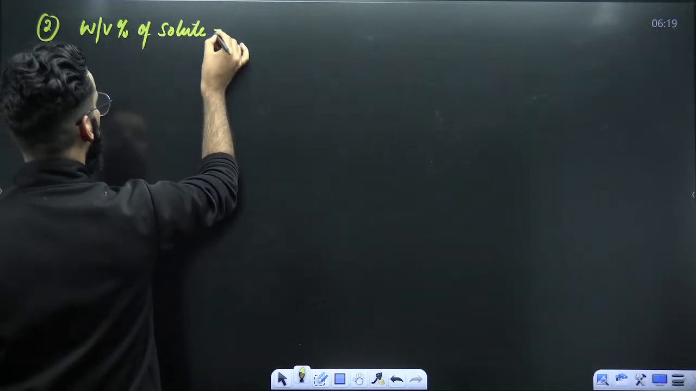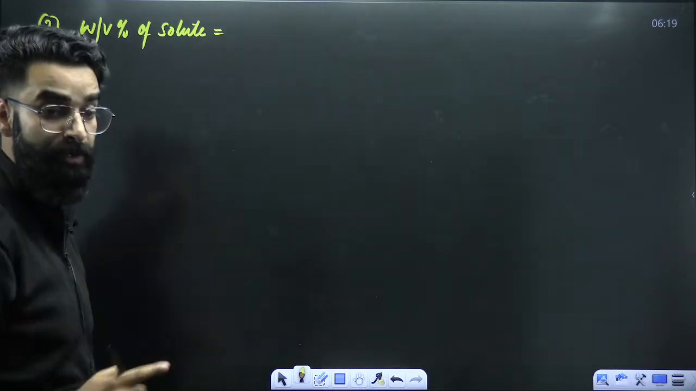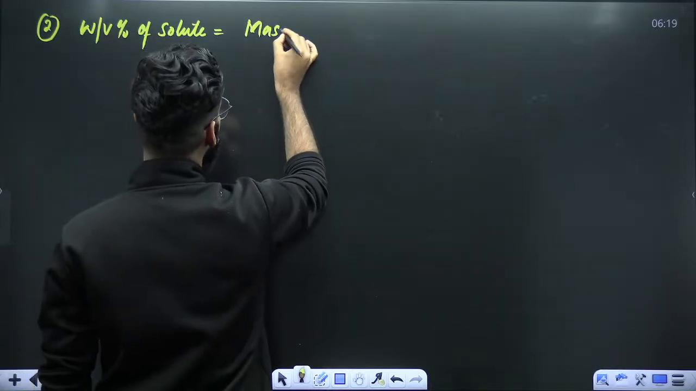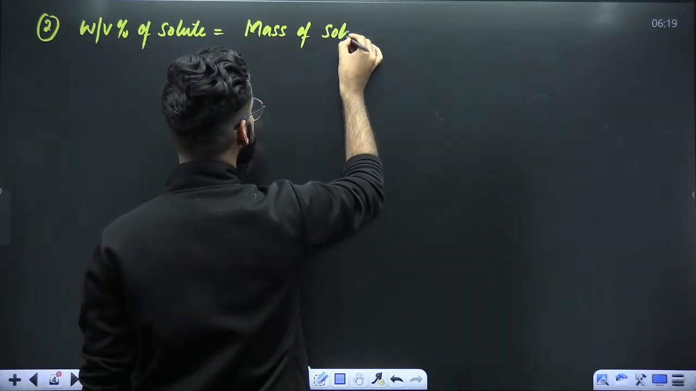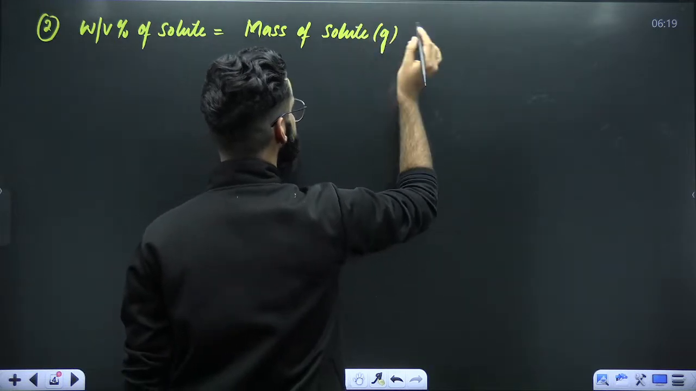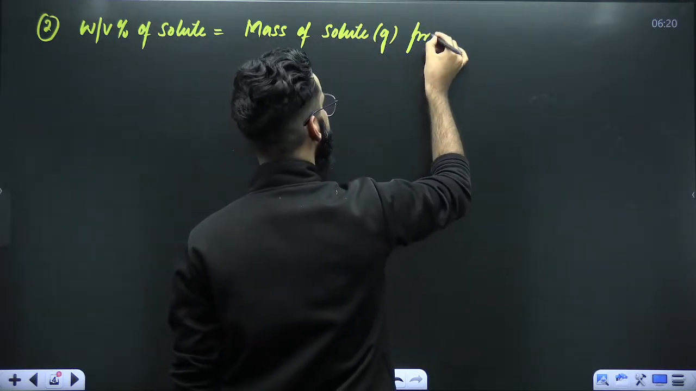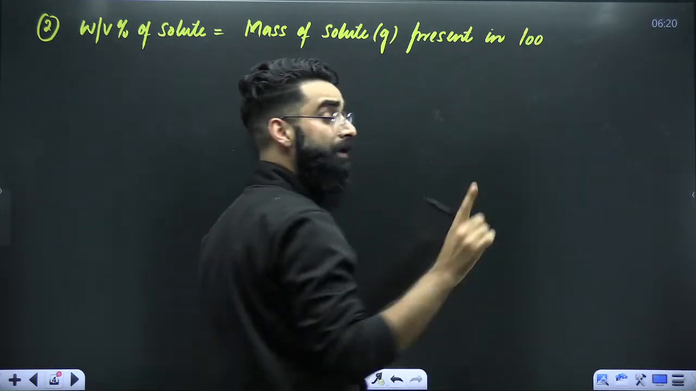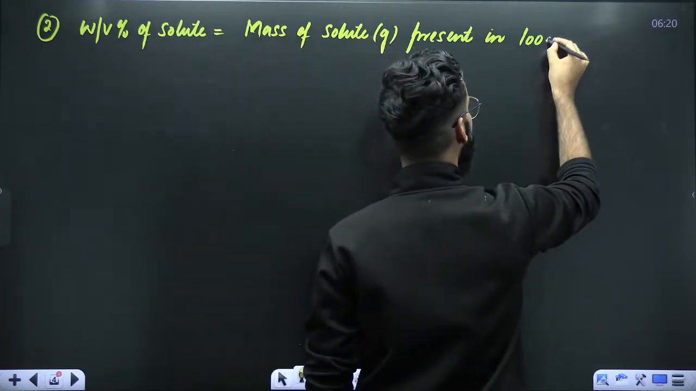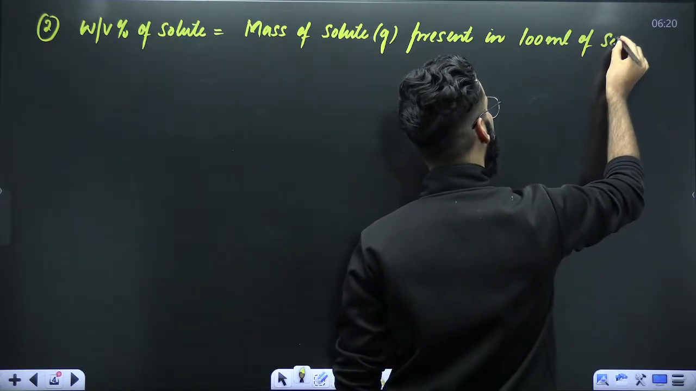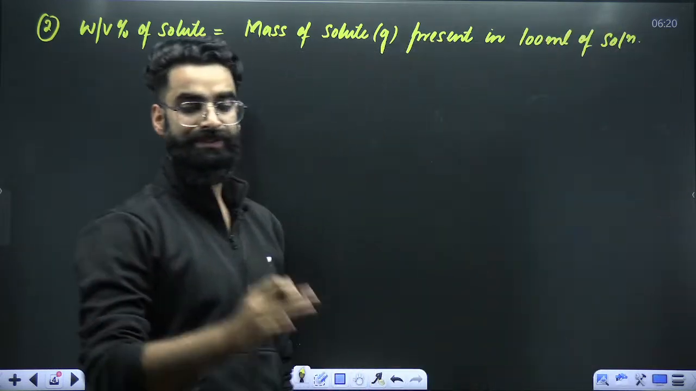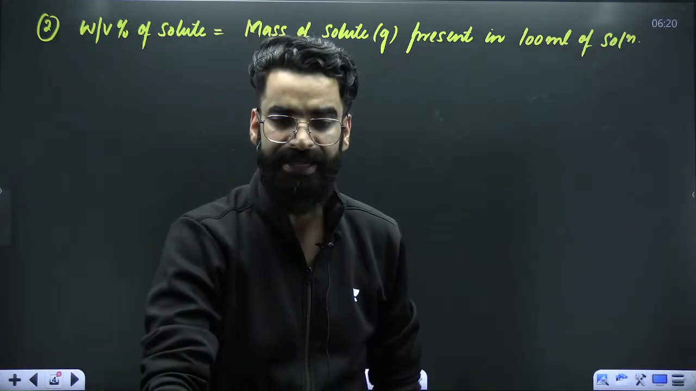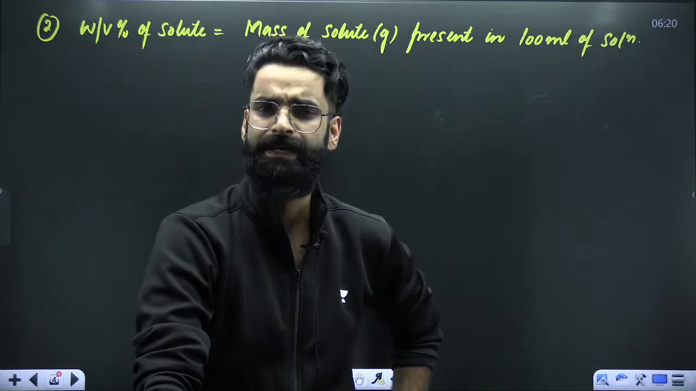How do you define weight by volume percentage of solute? W by V percent of solute. It is defined as that mass of solute, the mass of solute in grams, which is present in, now I'm not going to write 100 grams, I'm going to write 100 ml. And 100 ml of what? 100 ml of solution. So that mass of solute which is present in 100 ml of solution, that defines weight by volume percentage of solute.